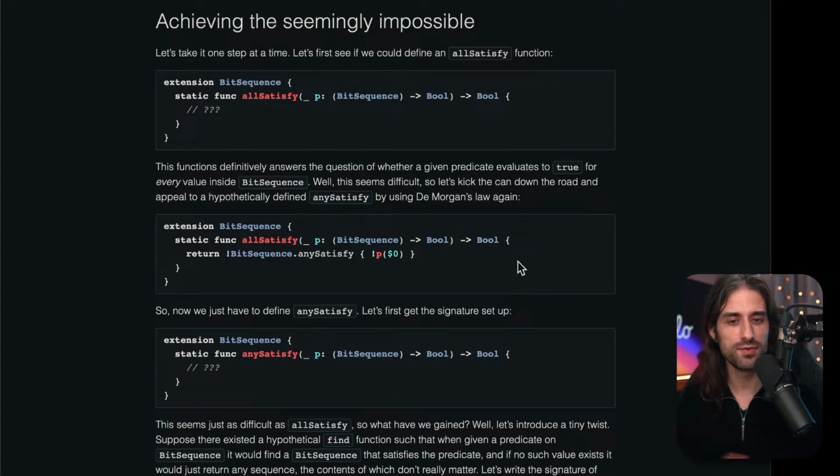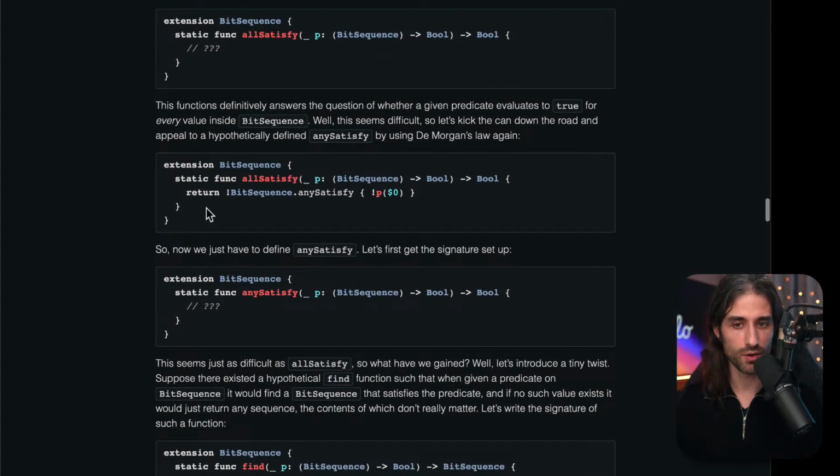So remember, if you've implemented anySatisfy, then implementing allSatisfy is just a matter of using anySatisfy under the hood. So this would look like this. We've seen it before in the article, this example. So now we just have to define anySatisfy.